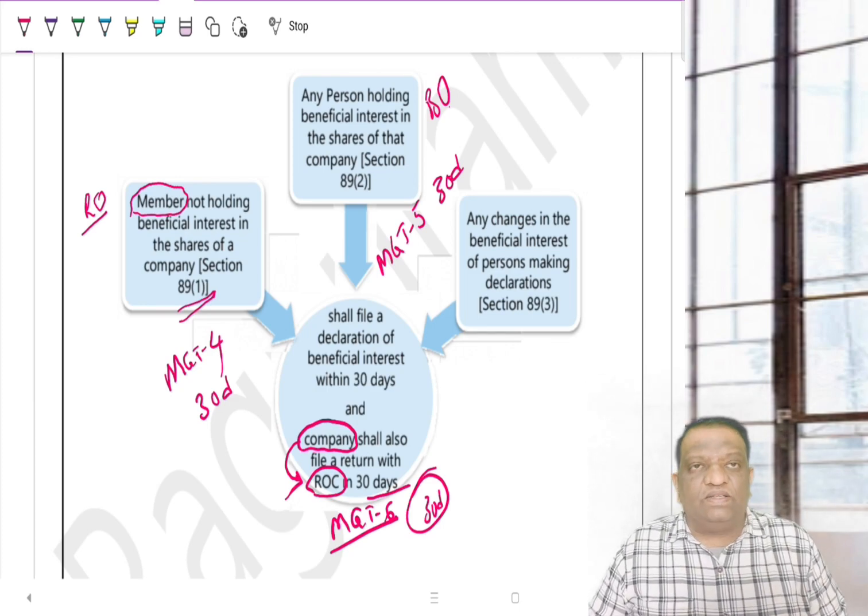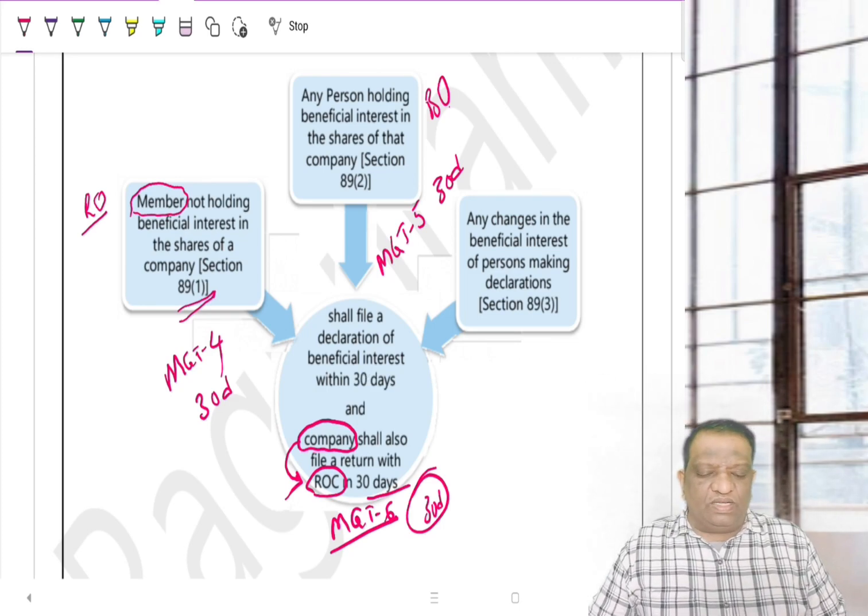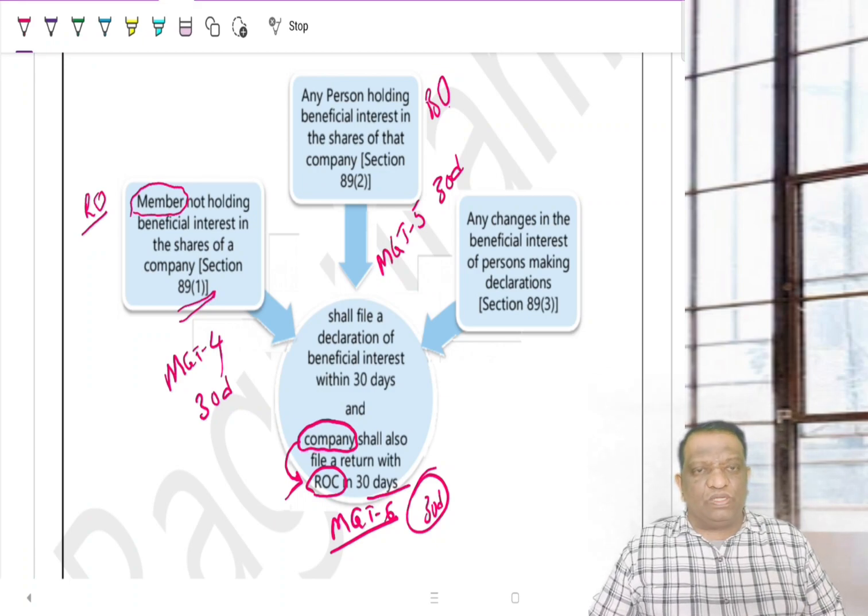Now, this is at the beginning. But it can so happen that initially I am the registered owner and also the beneficial owner, but later on there is a change in the stand. Now I have become only the registered owner, but the beneficial owner has become somebody else.